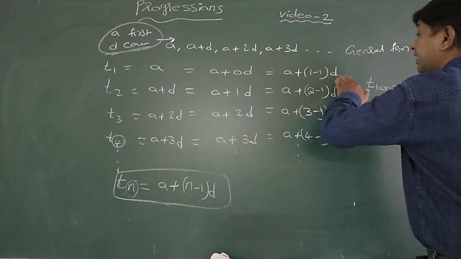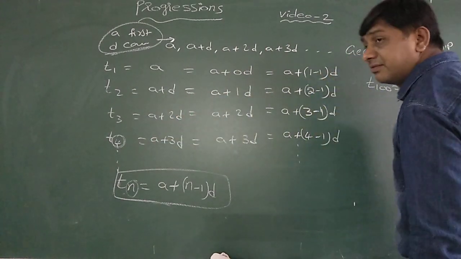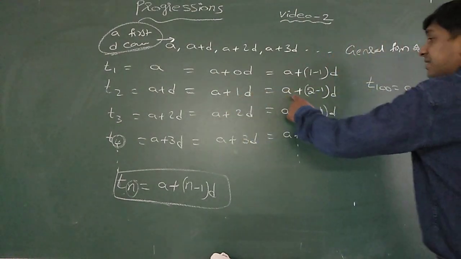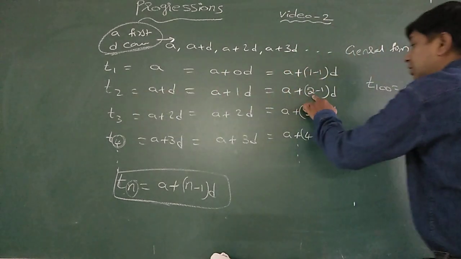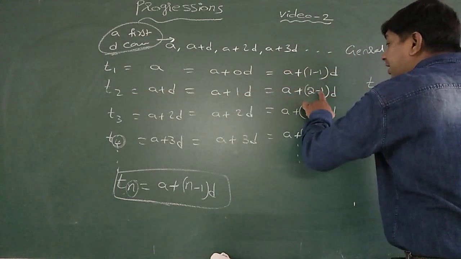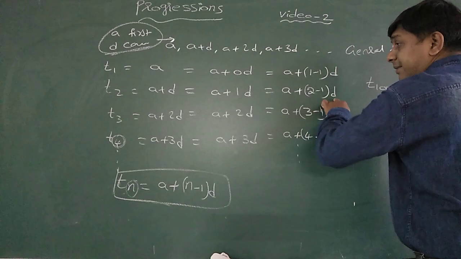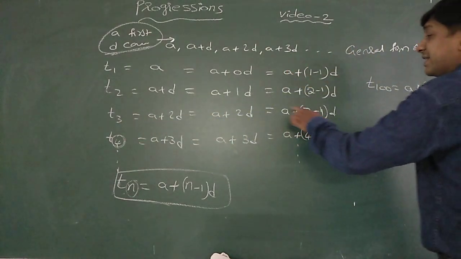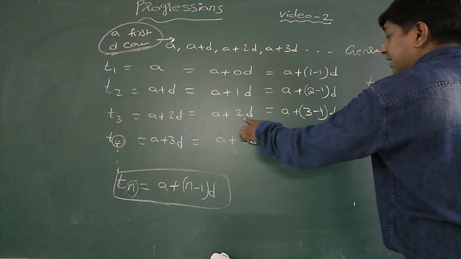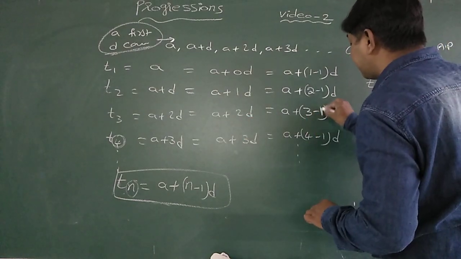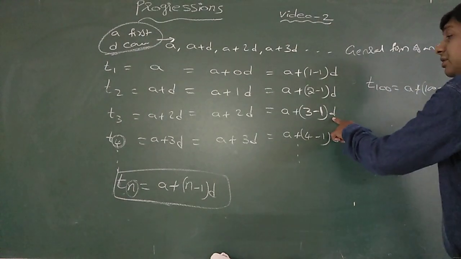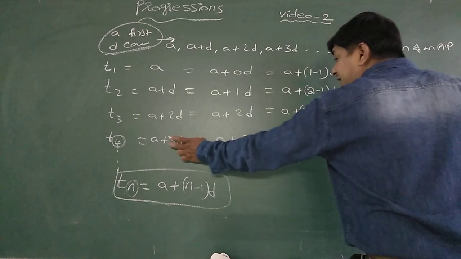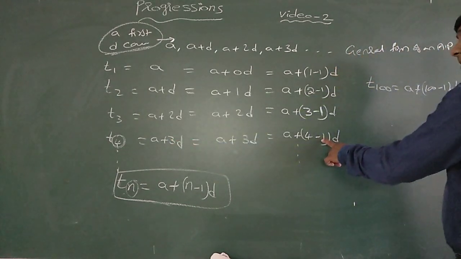Then A plus 1D: for the second term, 2 minus 1 into D. For the third term, I required 2 as the D quotient, so 3 minus 1 into D. For the fourth term, the D quotient is 3, so 4 minus 1.